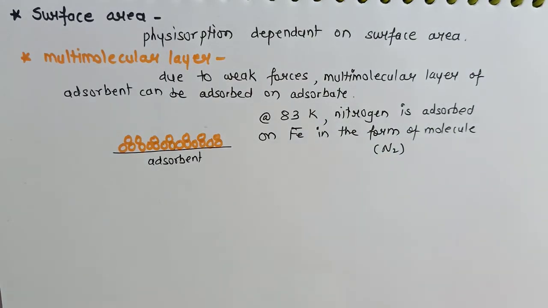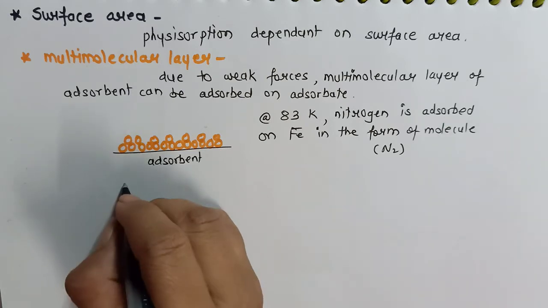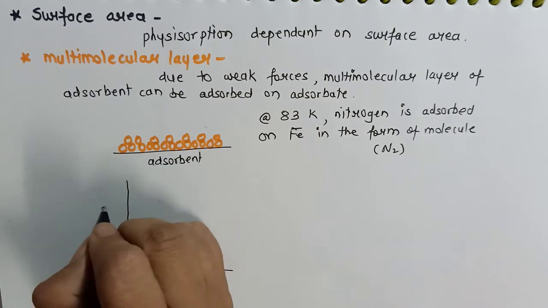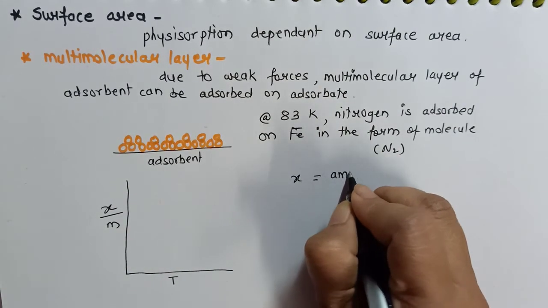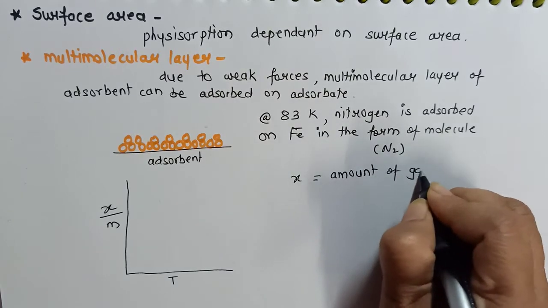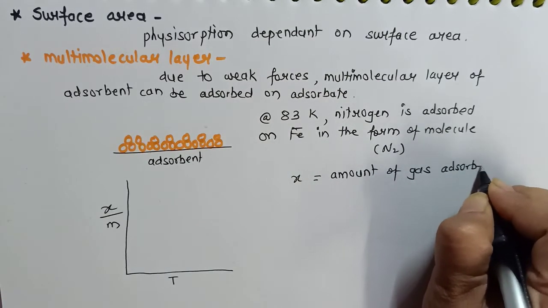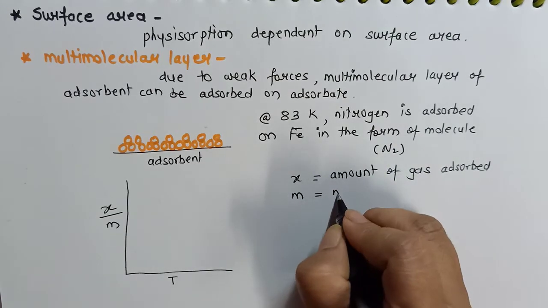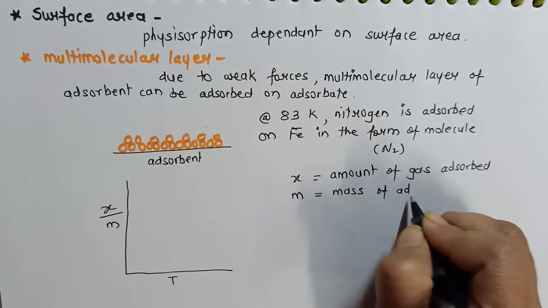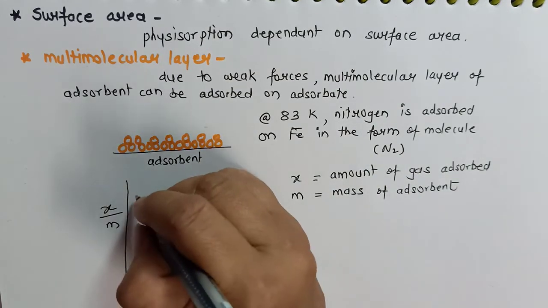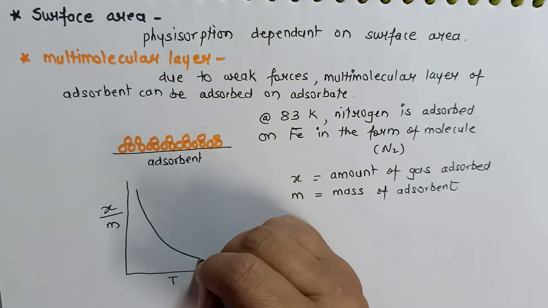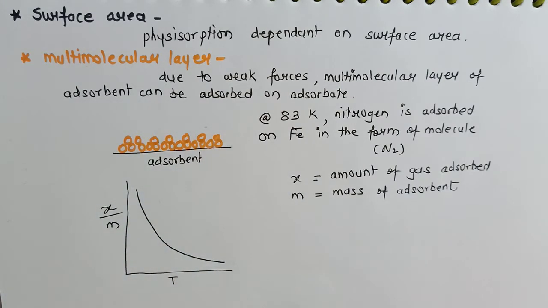Now, what happens when we increase the temperature? That we will be studying in Chemisorption. Now, let us study the graph for Physisorption. Suppose I plot a graph of X by M versus temperature, where X is the amount of gas adsorbed, M is the mass of adsorbent, and T is the temperature. So we have seen as the temperature increases, the Physisorption decreases. So this is the graph of Physisorption.